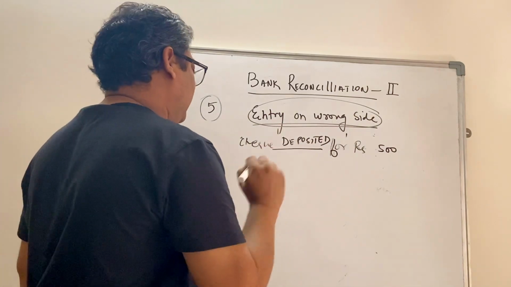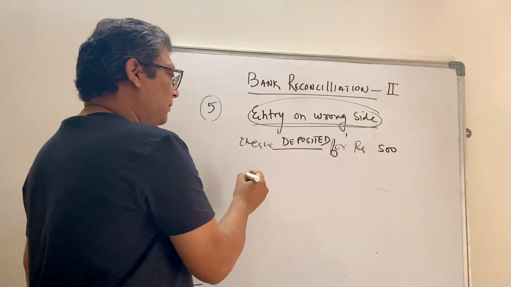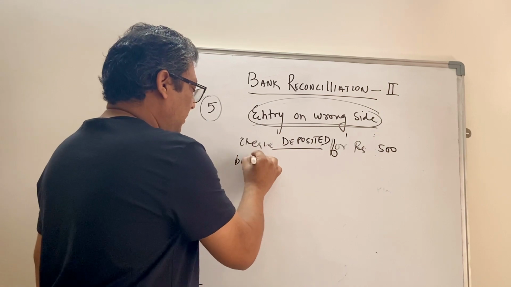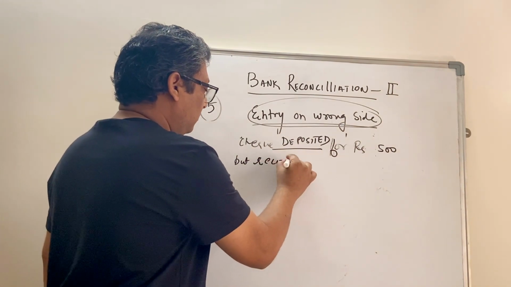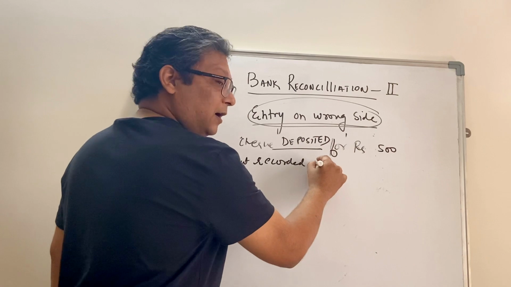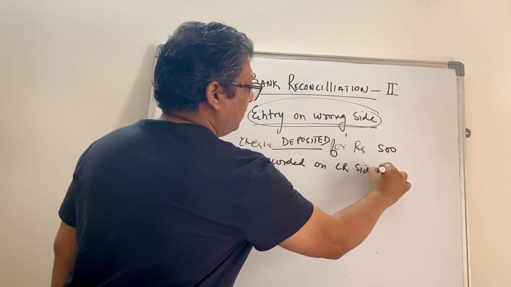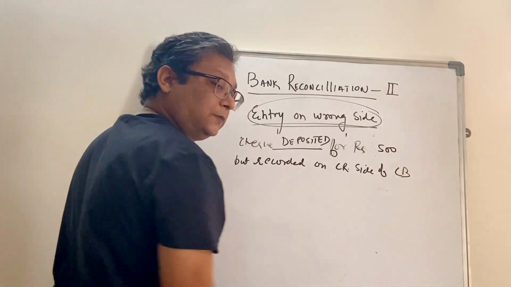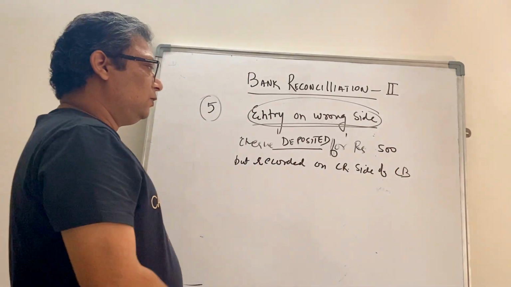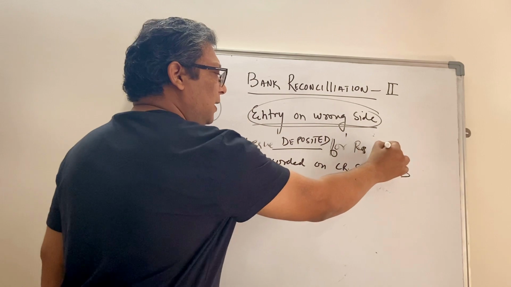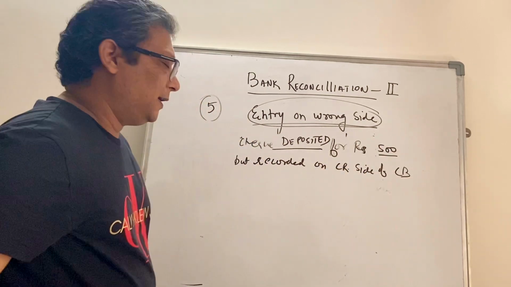On the debit side, right? So the check is deposited for rupees 500 but recorded on the credit side of cash. So you have wrongly recorded a debit entry on the credit side.